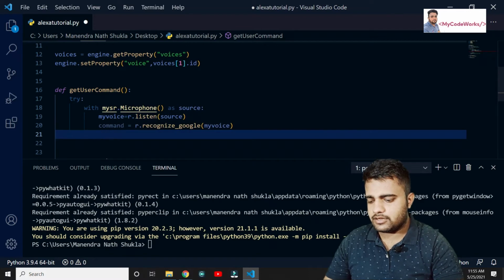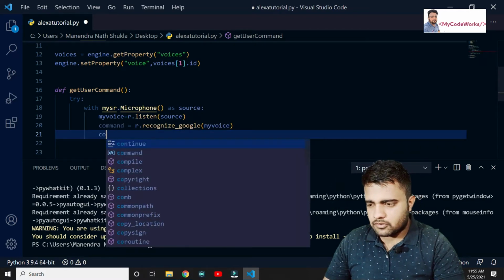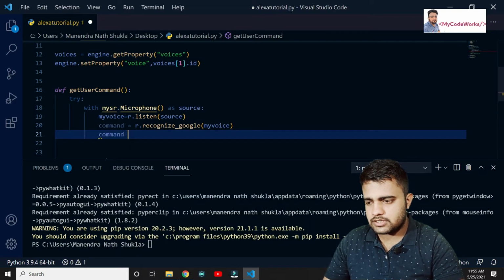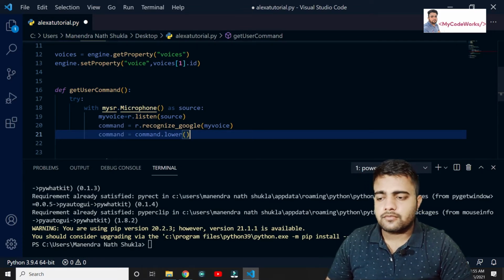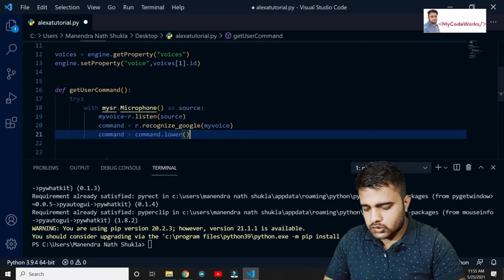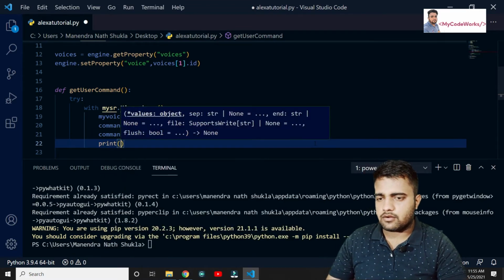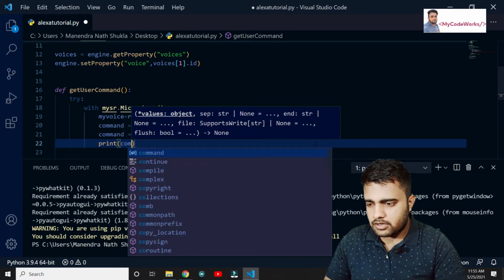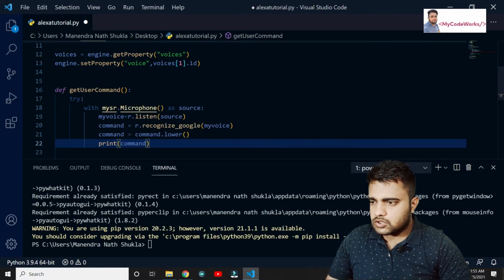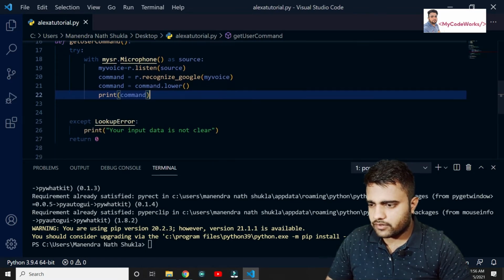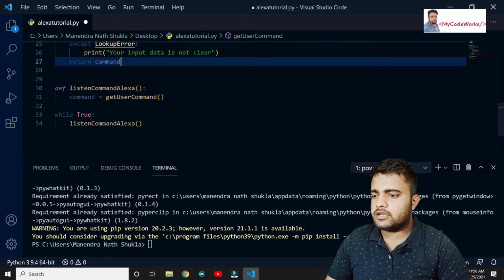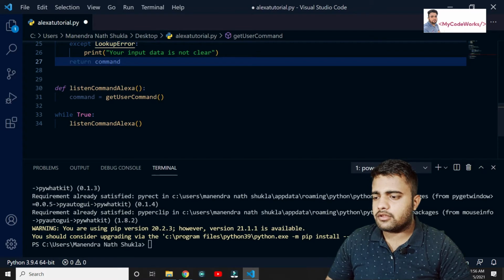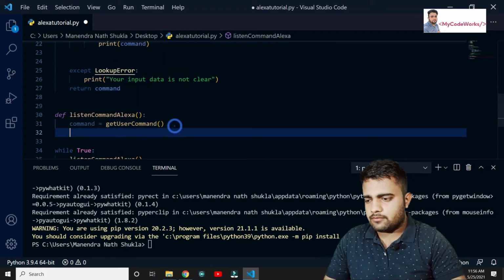Let me convert the command into lowercase, so command is equal to command dot lower, so that there won't be any issue while dealing with upper or lower cases. Then let me print the command, whatever I got from my voice, it's going to print the same thing. Let me save it, and after that it's going to return the command to the listen Alexa method. Here also we can print the command.